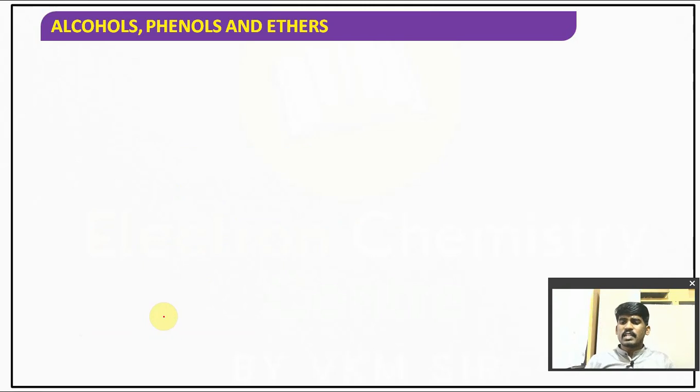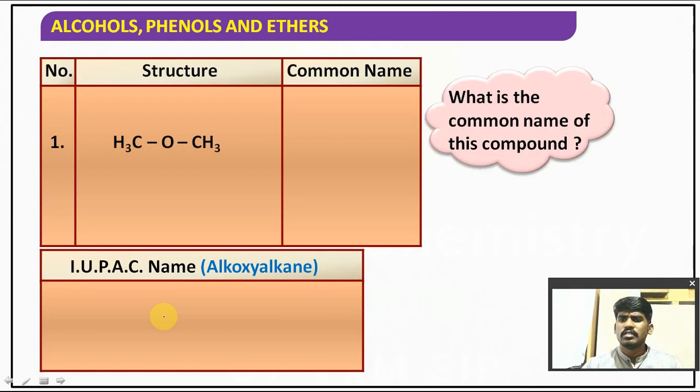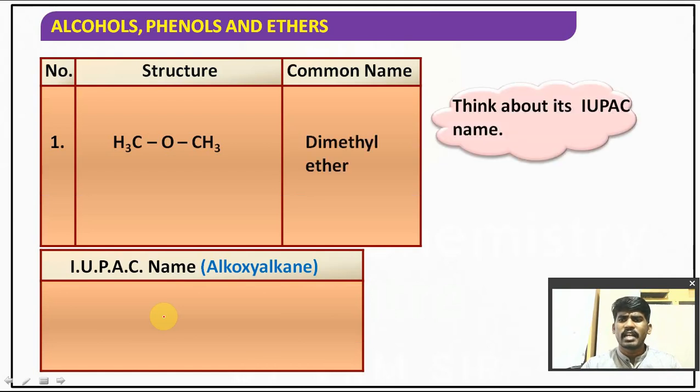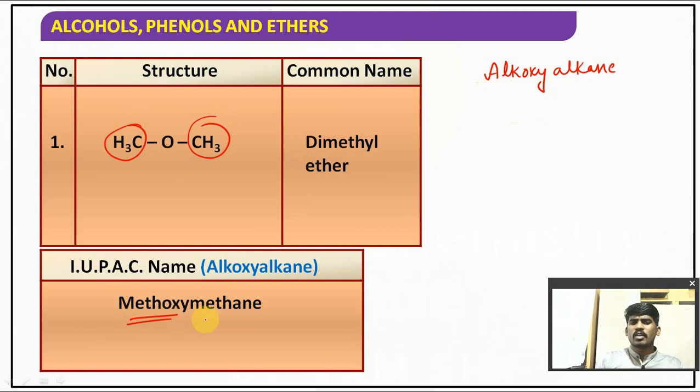This nomenclature we have also discussed in alcohols at the starting of the alcohols part. You can go through it once again, and here I will give a few more examples. Common name you can guess, and you can guess the IUPAC name also. As I told you, the IUPAC name of ethers is alkoxyalkane. On both sides the alkyl groups are the same, that's why it is methoxymethane. Common name is dimethyl ether.